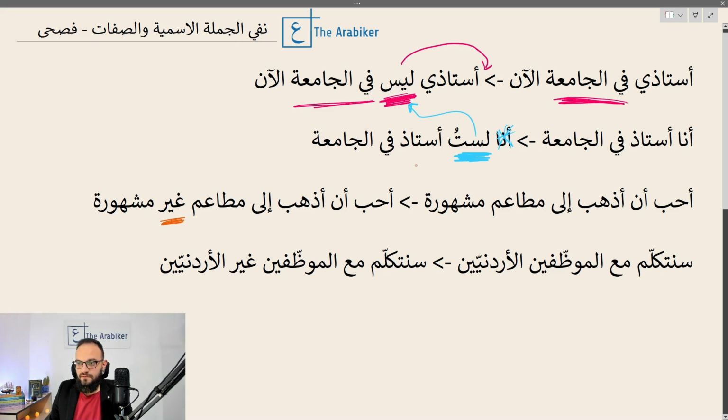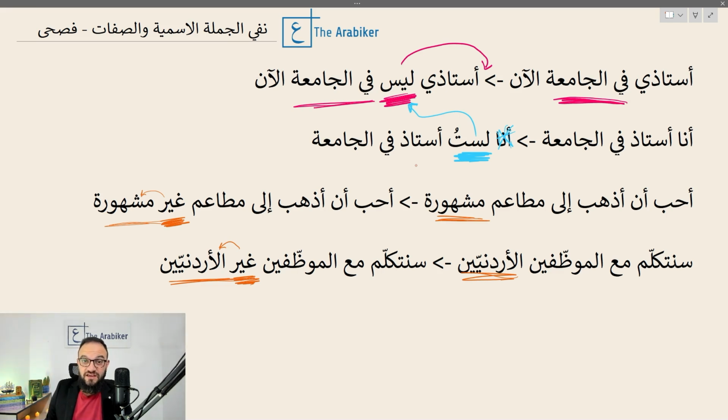For the third and the fourth sentence, you might have noticed that I used the word غير here and here to negate these adjectives. مشهورة becomes غير مشهورة, and الأردنيين becomes غير الأردنيين. And I used this word غير just before the adjective that I want to negate. And I kept the adjective as it is, whether it's indefinite, as in here, مشهورة, it was an indefinite adjective, I kept it as it is, غير مشهورة. And in this case, الأردنيين, it's definite by the ال. I kept it as it is, غير الأردنيين.